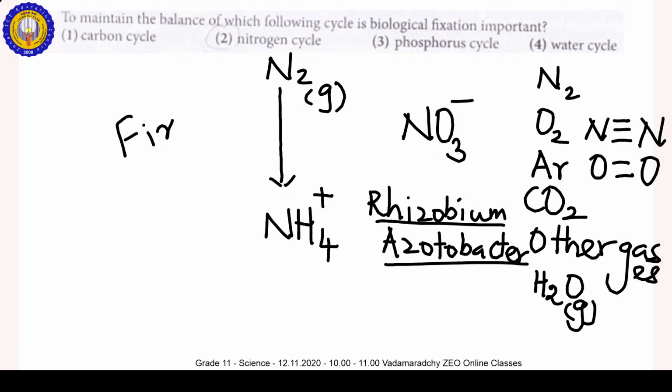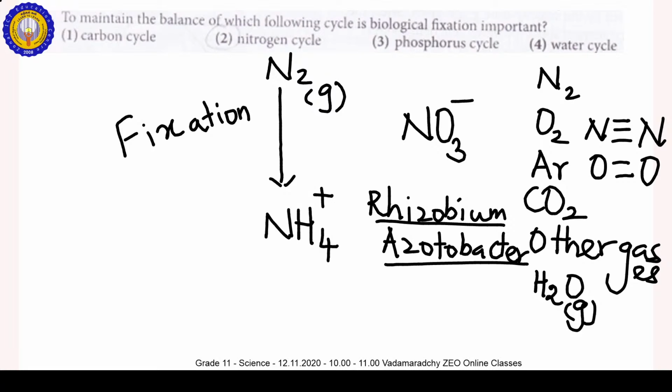Okay, nitrogen fixation: N2 gas converted into NH4 plus, from the atmospheric air reaching the soil. These are the organisms, Rhizobium and the Acetobacter. That's why this fixation is called the biological fixation.